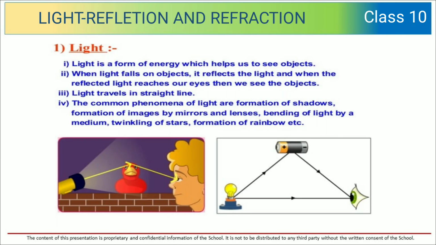Let us first begin with the concept of light. Light is a form of energy which helps us to see objects. When light falls on objects, they reflect the light, and when the reflected light reaches our eyes, then we see the objects. Light travels in a straight line. The common phenomena of light are formation of shadows, formation of images by mirrors and lenses, bending of light by a medium, twinkling of stars, formation of rainbow, etc.